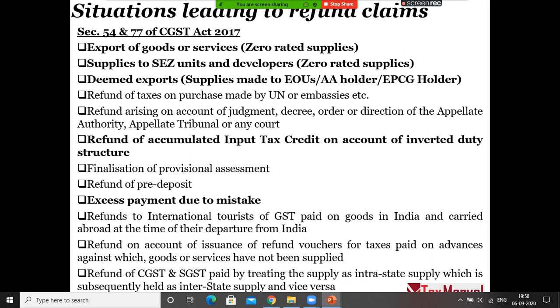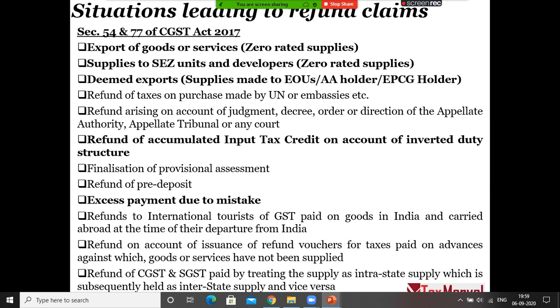Or you have fought a case and you have a judgment or order in your favor. In that case, for execution of that order, refund will be claimed. Refund will also be claimed on accumulated input credit on inverted duty structure. Just now I told you your rate of input is more than rate of output, right? Or refund of pre-deposit. You have won the case, so pre-deposit refund. Excess payment of tax due to mistake. So instead of CGST, in the cash ledger you paid IGST. So you'll get the refund.